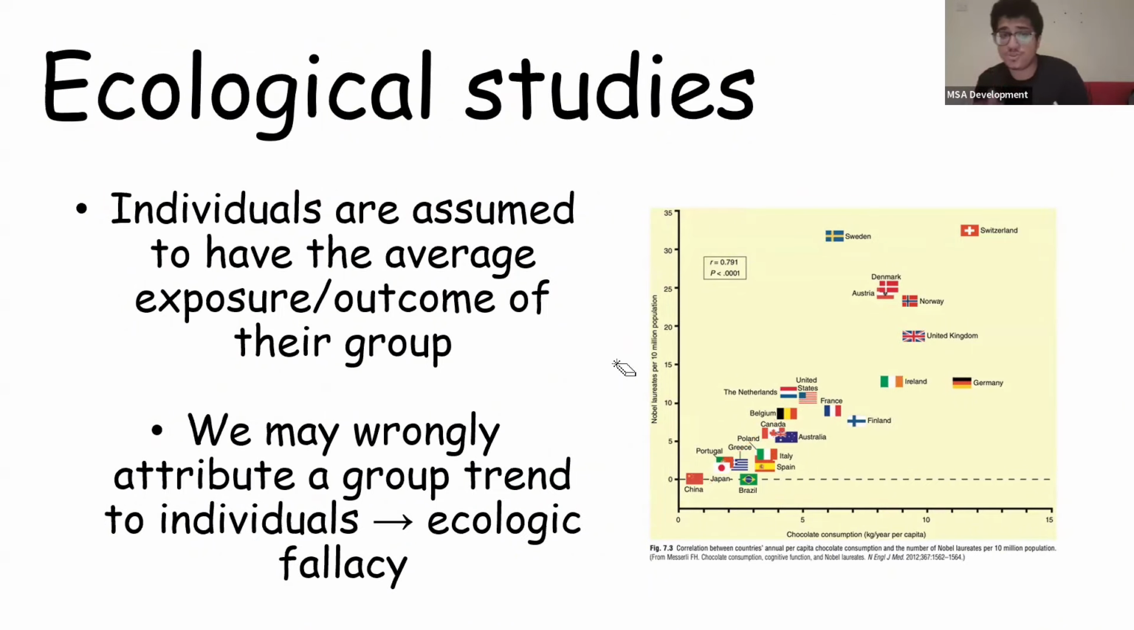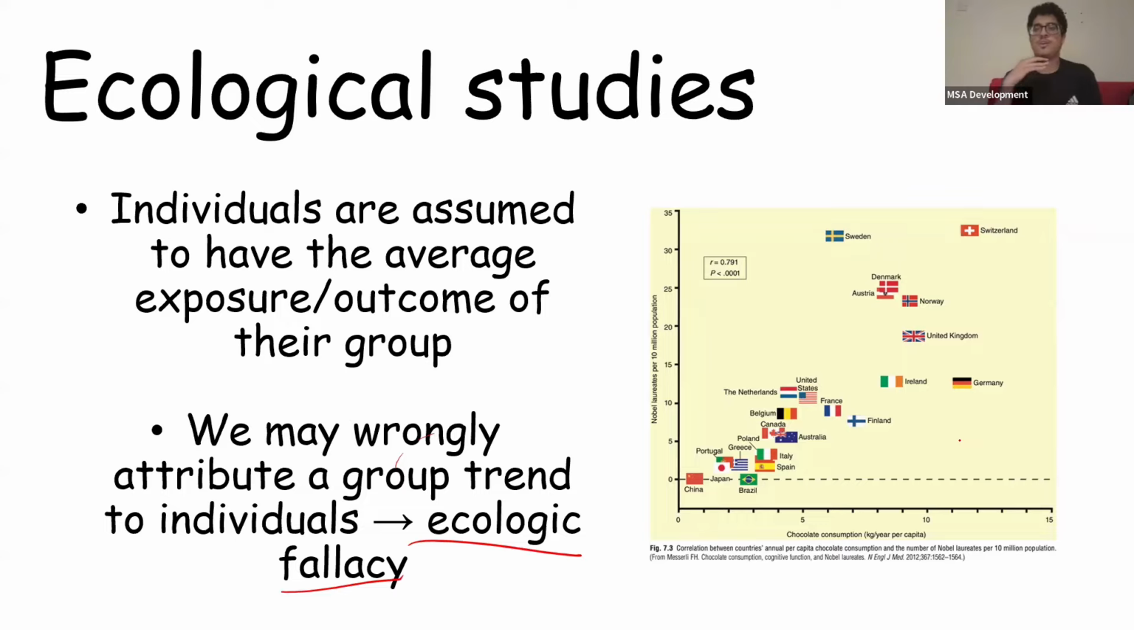The issue is that individuals are assumed to have the average exposure outcome of their group. But that's wrong. We may wrongly attribute a group trend to individuals. This is known as the ecologic fallacy. So please don't make this mistake. For example, Switzerland here, you can't say that, oh, you're Switzerland, you must eat a lot of chocolate, therefore you must be a Nobel laureate. It doesn't make sense.